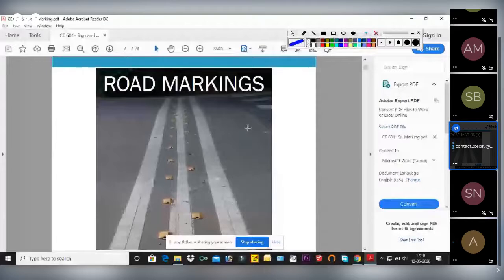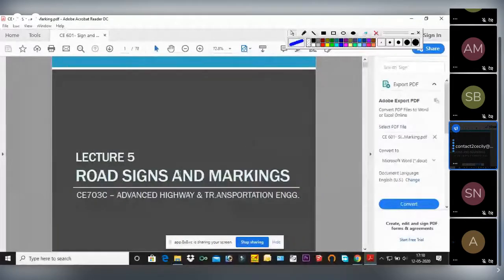So today's topic is on road signs and markings. This topic comes under traffic engineering. As per our previous lecture, we discussed the transportation system. The transportation system consists of different components like road users, and vehicles, meaning automobile, rail, plane, anything. The third component was signal control devices, and the fourth component was the way.